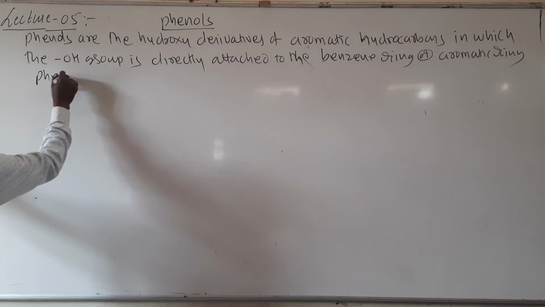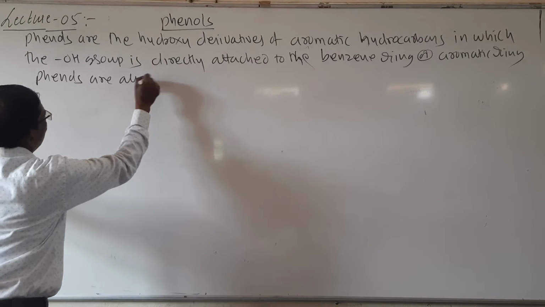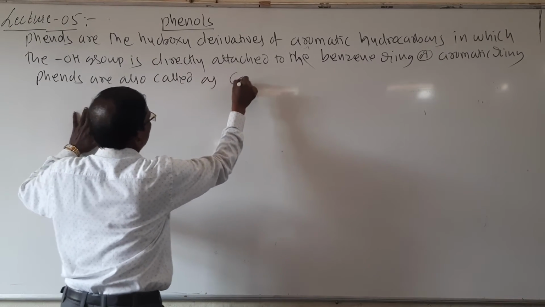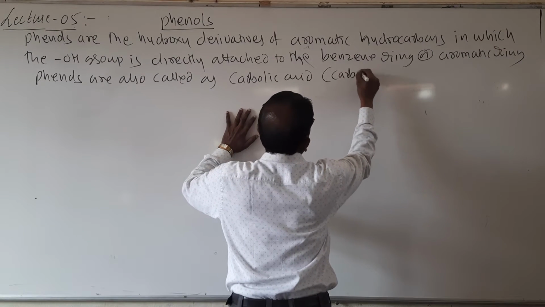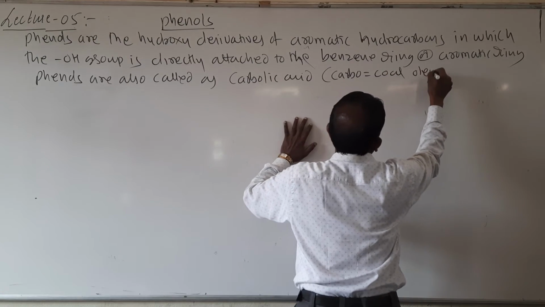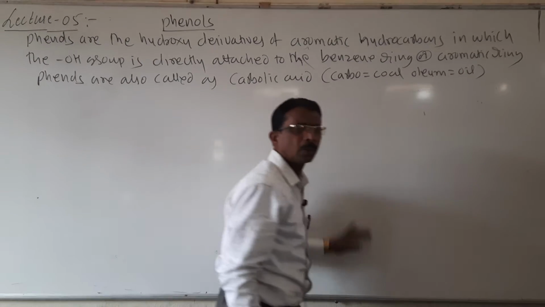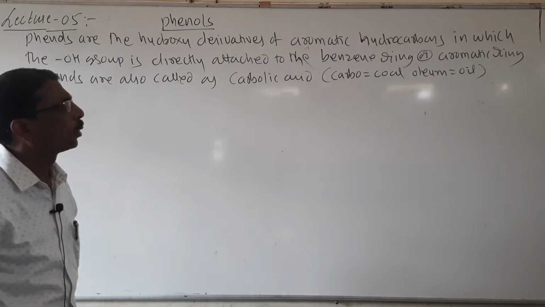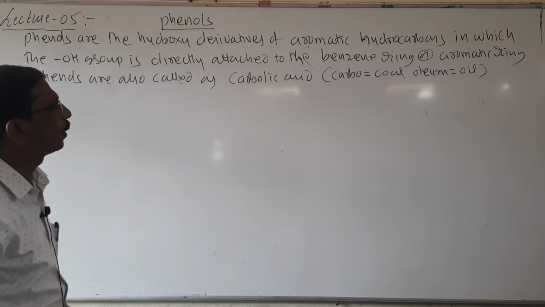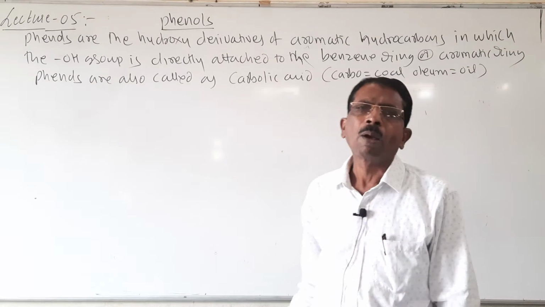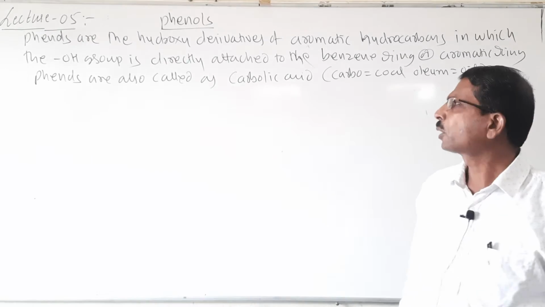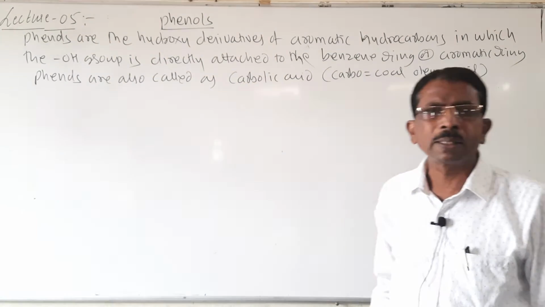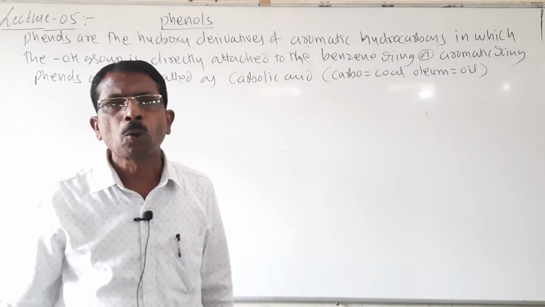So, phenols are also called carbolic acid. Look here students, carbo means coal, oleum means oil, carbolic acid. So, it is coal oil. These are called phenols. So, it is the definition of phenols. Phenols are the hydroxyl derivatives of aromatic hydrocarbons where the OH group is directly attached or bonded to the aromatic ring or benzene ring. And phenols are also called carbolic acid because these are first synthesized or prepared using coal tar.